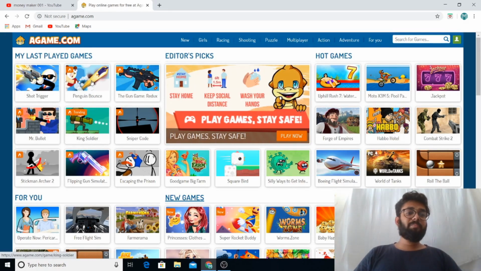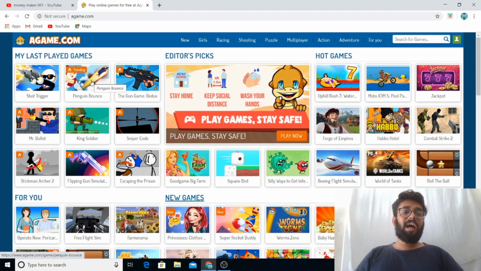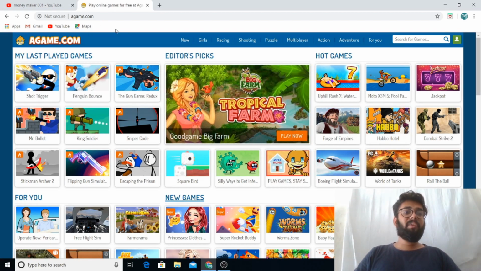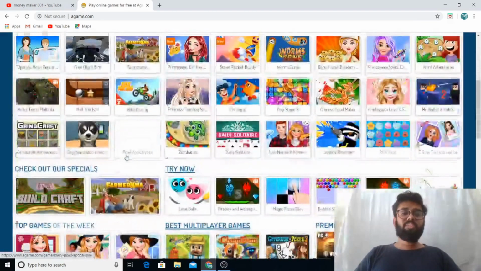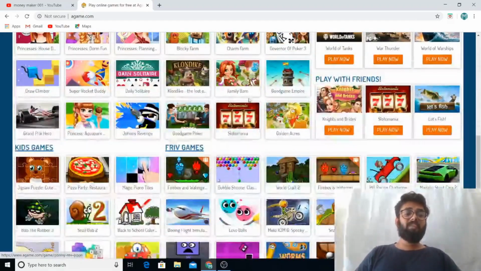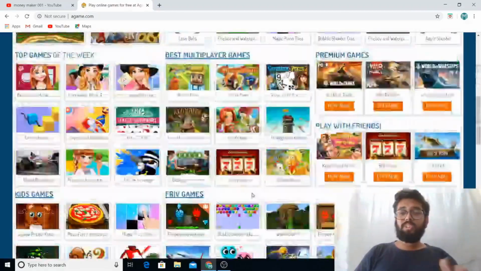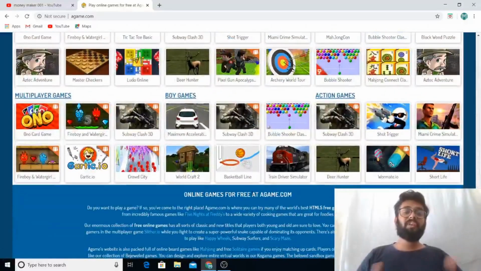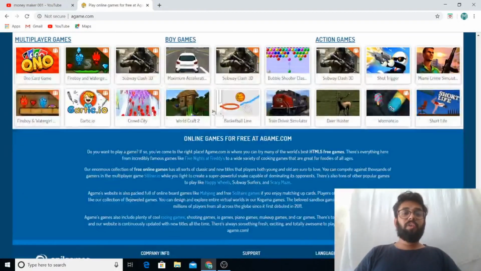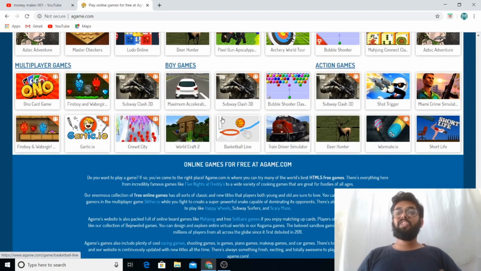The first thing you need to do is go to this type of website. These websites are known as online gaming websites. You can go to these online gaming websites and play all these games online over here. You don't need to download these games to your computer. All you need to do is go to this website, select the game which you like, and just start playing those games.